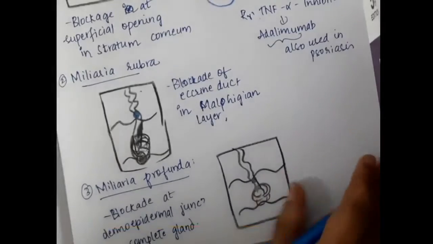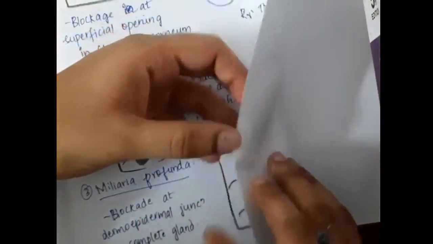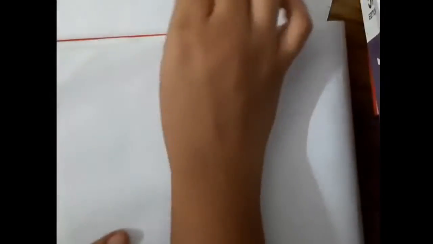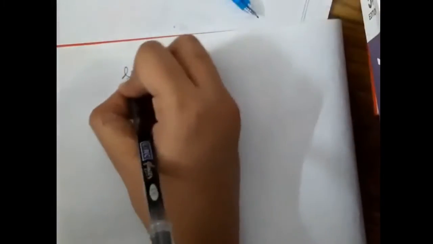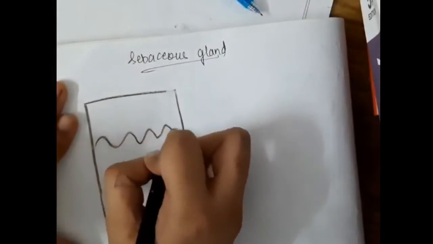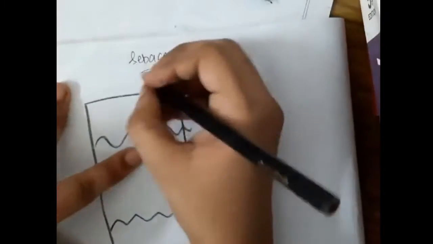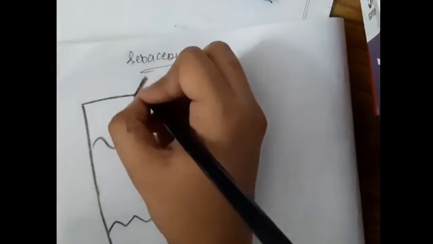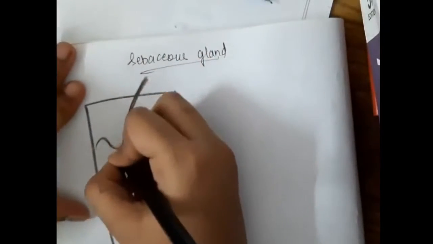Now after miliaria profunda, the next important thing is the sebaceous glands. These sebaceous glands mainly open into the hair follicle. So if you see, this is the dermis, and in the dermis, this is the hair follicle.